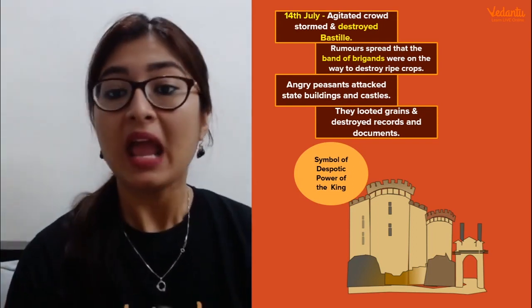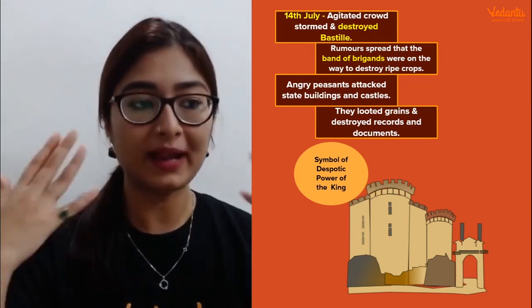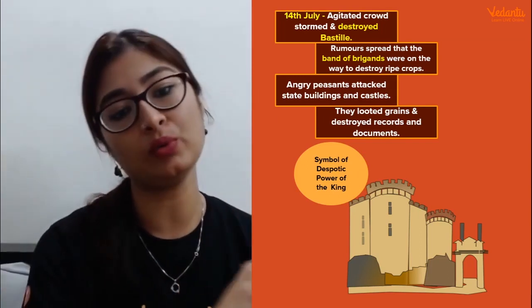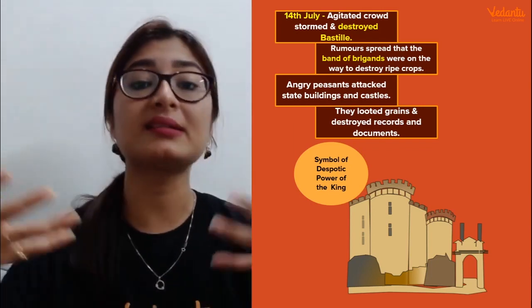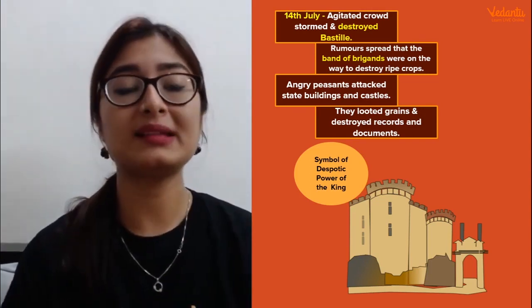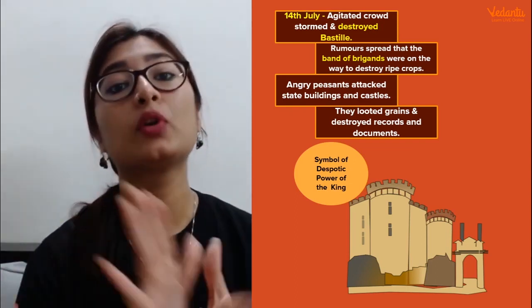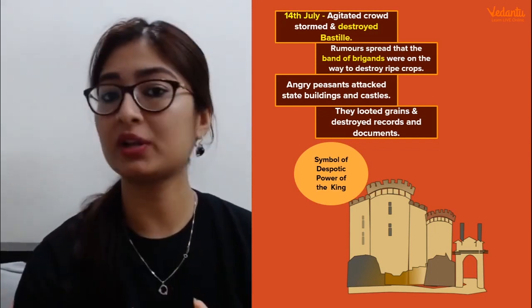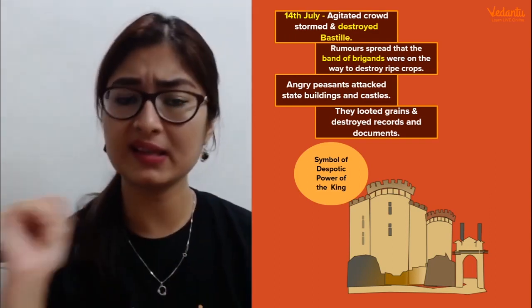And now that they were getting a little better by getting that anger out, they were just about to calm down, before which they heard a new rumor. Before the crowd would have settled, they got unsettled and stirred up again. Now, what was this rumor that unsettled them? So, this rumor was that a band of brigands were coming to destroy their ripe crops. Now, already there is destruction of crops happening because of the weather. The production is already affected. On top of that, they're hungry, they don't have food, and all of this crisis is going on.